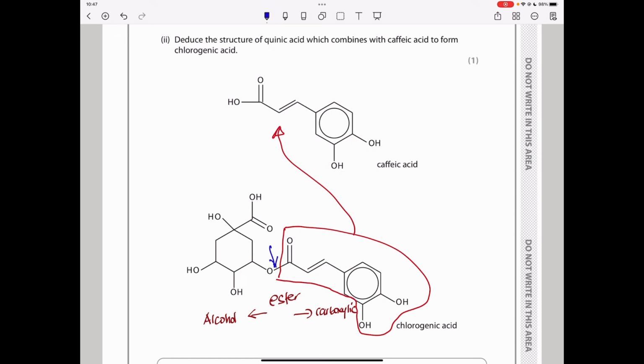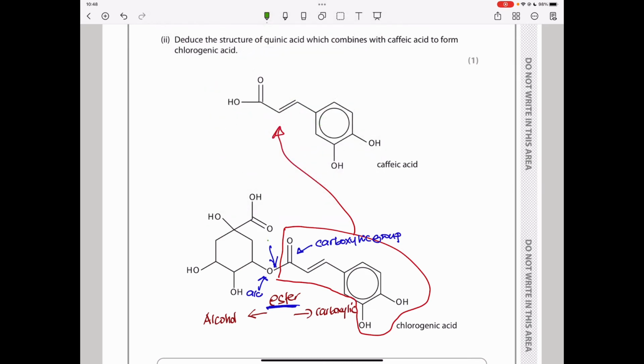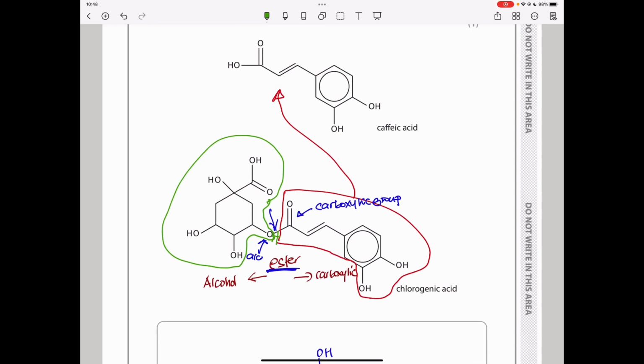Now, since this part looks like the carboxylic part or the previous carboxylic group, this product is an ester, it means that there should have been an alcohol group. So the structure should be exactly this, but add a hydrogen onto here, like that. So it should be an OH group, which is an alcohol.